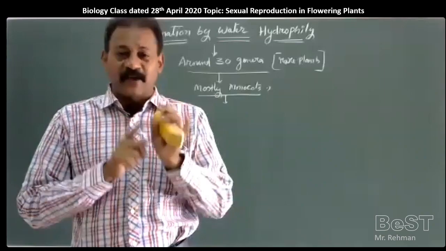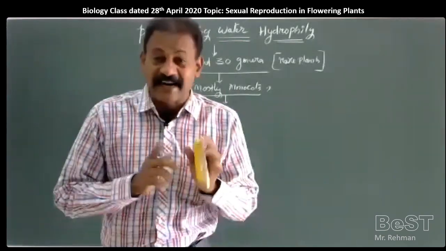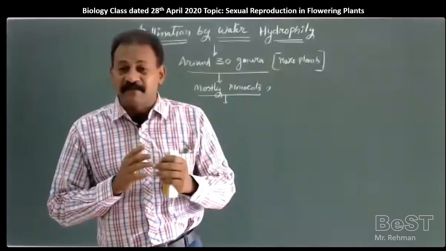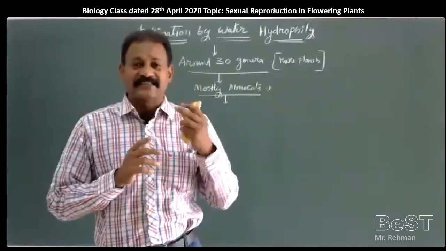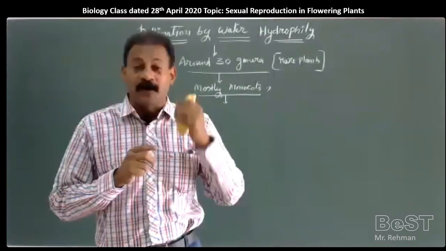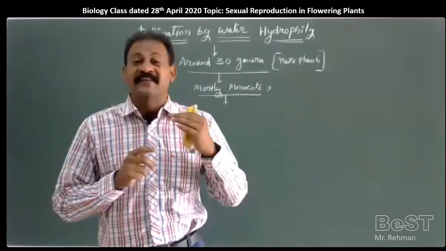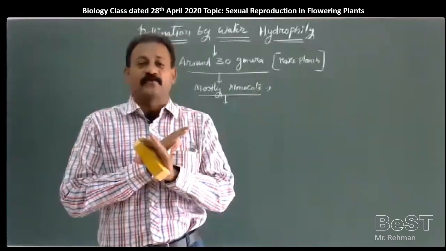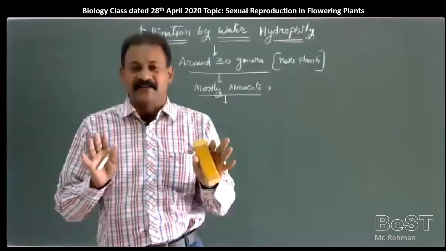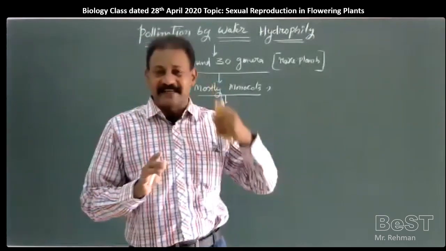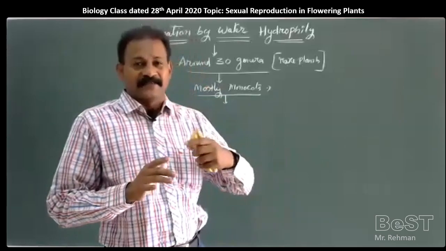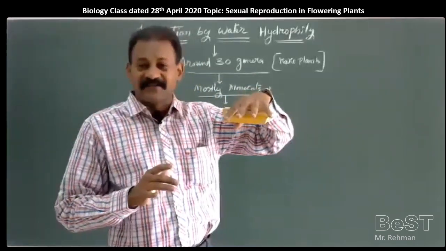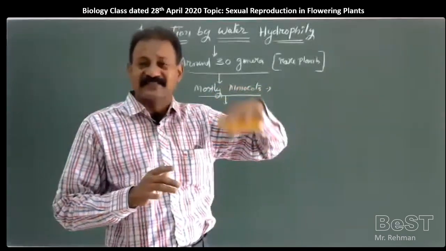In the same way, bryophytes and pteridophytes are considered amphibious plants of the plant kingdom. What is meant by amphibious plants here? These bryophytes and pteridophytes require water for transferring their male gametes. Without water they are not able to show pollination and do fertilization. So their species are restricted to some geographical areas because of this requirement.